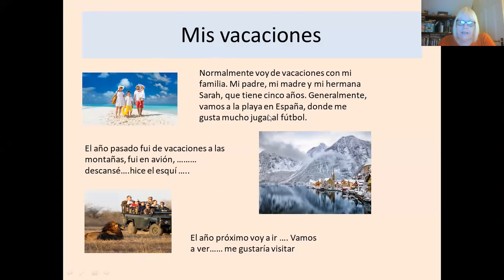Generalmente vamos a la playa en España, donde me gusta mucho jugar al fútbol. So that would be a nice present tense description. I've just picked a picture there, the ideal looking family, a lovely white beach. You've got mum, dad, the boy who's obviously speaking, and his little sister, Sara, who's 5.